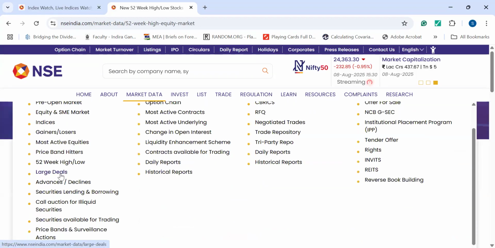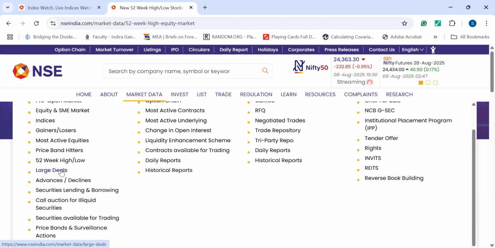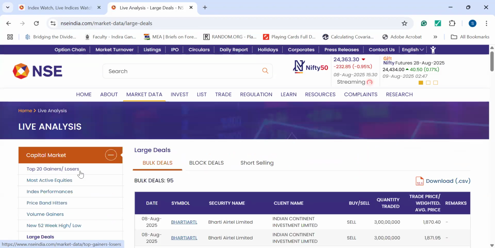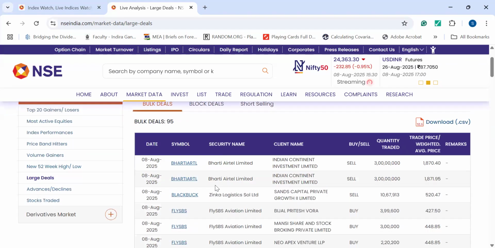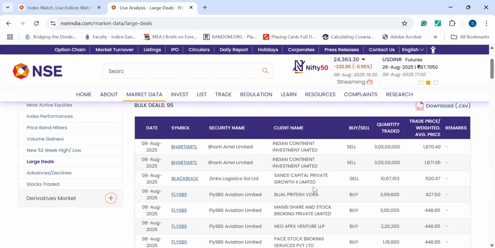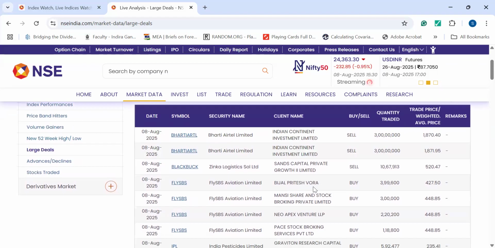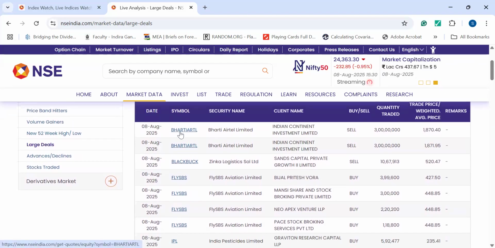Now, large deals are the block deals, where if you click on this, you will find the data regarding the biggest quantity, how much they have sold, or it has been bought. So they will give the data in this particular format. Suppose this is Bharti Airtel, that is the Airtel company. So client name was Indian Continent Investment Limited. They have sold this much quantity.